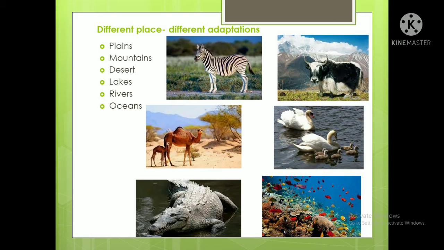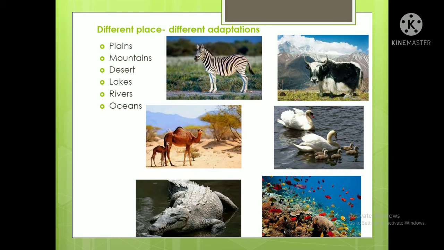In lakes, ducks and swans can stay, and even frogs and snakes stay in lakes. In rivers, obviously the crocodile, a dangerous animal, lives there, and fishes live there. For oceans, you can see the last picture, the scene of the oceans. You all know what types of animals stay in the oceans.